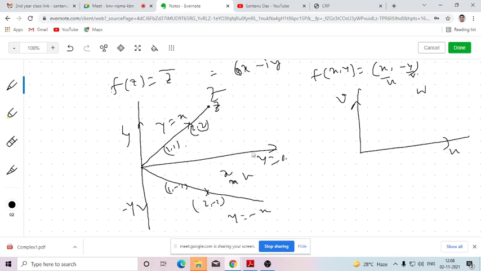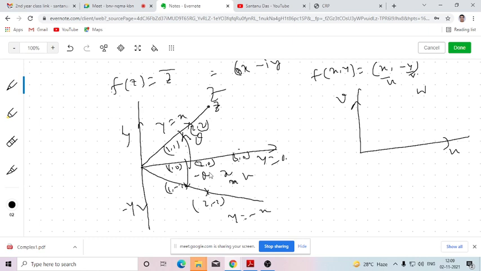And the points which are over the x-axis, that is say (1, 0), (2, 0), (3, 0), will be mapped to again (1, 0), (2, 0), (3, 0). So this angle is same as this angle, but the direction is different. Is that clear? So this is an example of isogonal mapping. Was it clear to all?